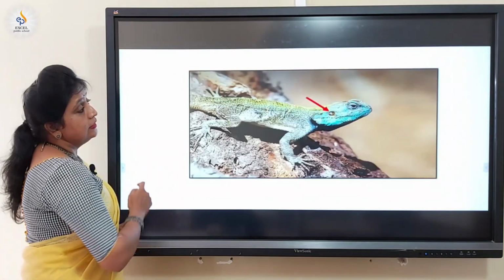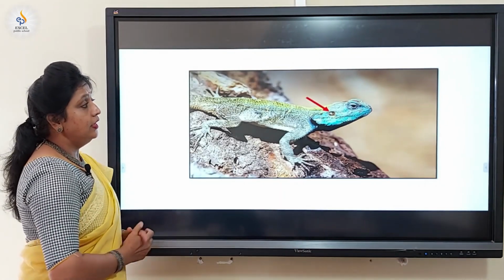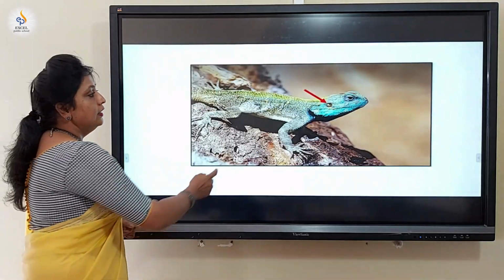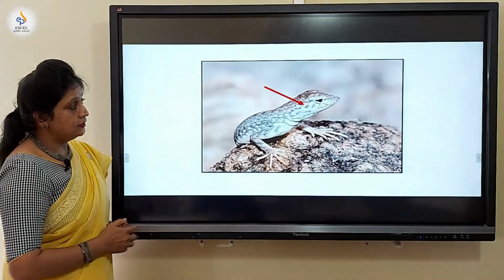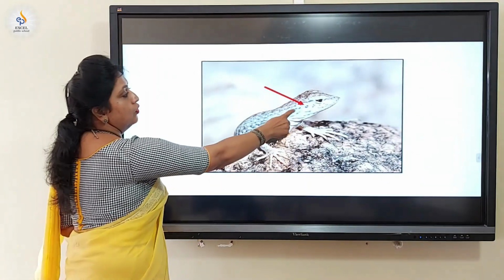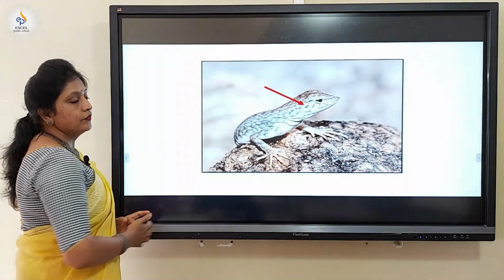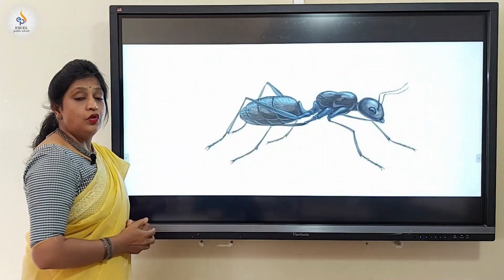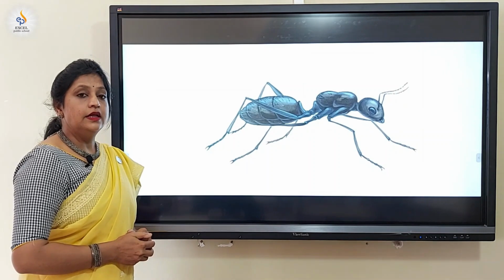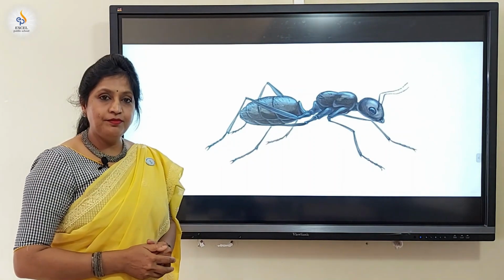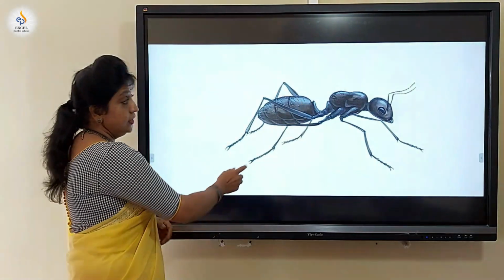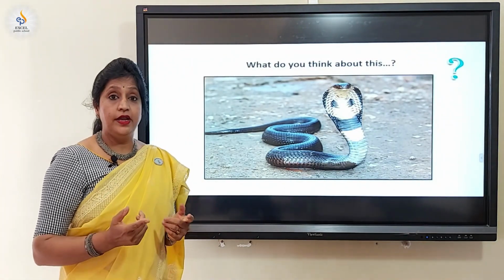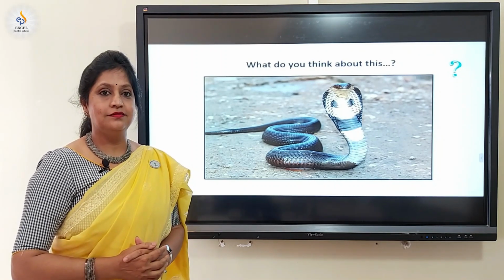Next one is the garden lizard. Here also the ear looks like a small dot. The next one is lizard. Observe the small hole here. What about ants? Ants do not have ears. They sense with the help of vibrations. What about this? I'm not going to tell you. You have to find out and document it.